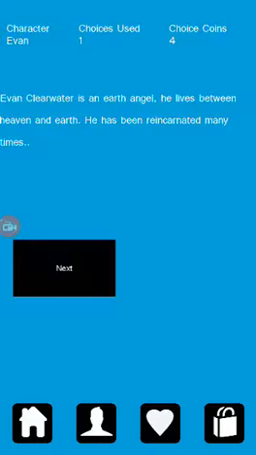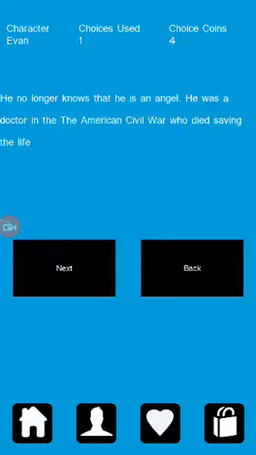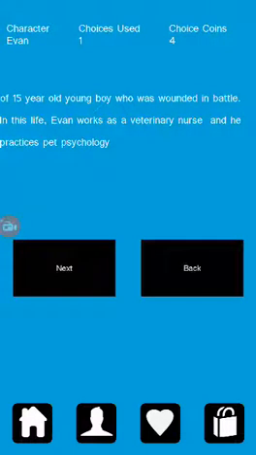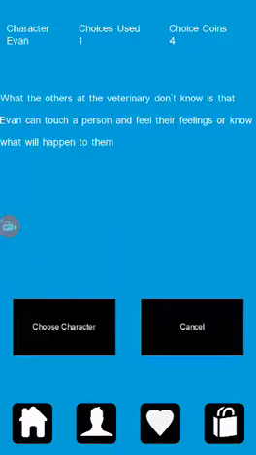If I click the next button, I'll actually get a little bit more information. And I can continue on, again, clicking the next button. And a little bit more information, and I can click the next button again. And now I get to the point where I can choose this character. I can choose to start the story as Evan, or I can cancel and go back to the characters. So I'm going to choose Evan.